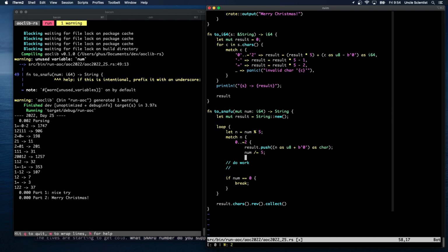Num divided by 5. If it's a minus, oh, sorry, not minus. If it's 3, then we have to handle, this is a double minus case. And then 4 is going to be a single minus case. So this is double minus.